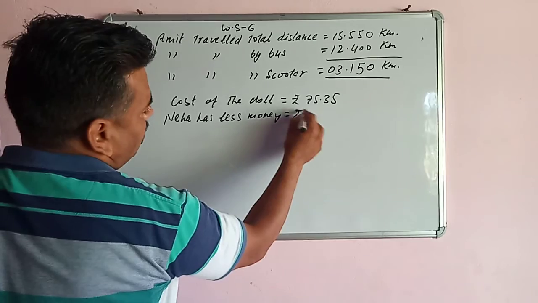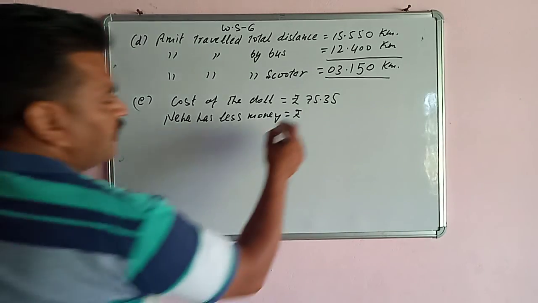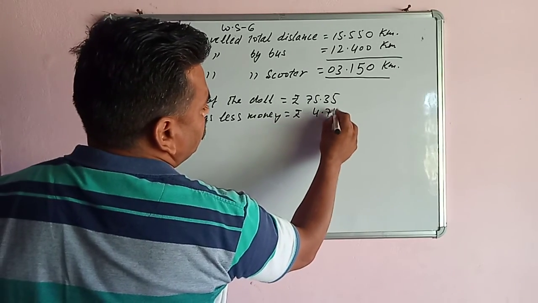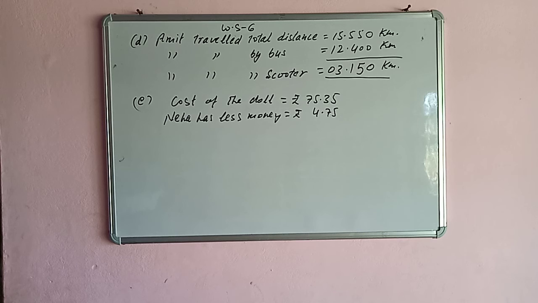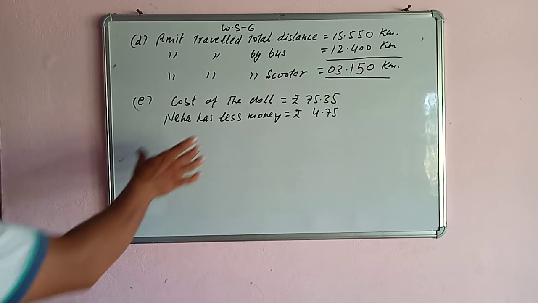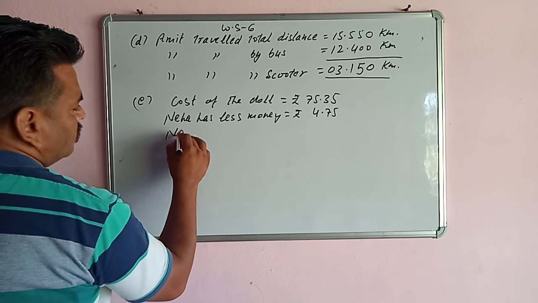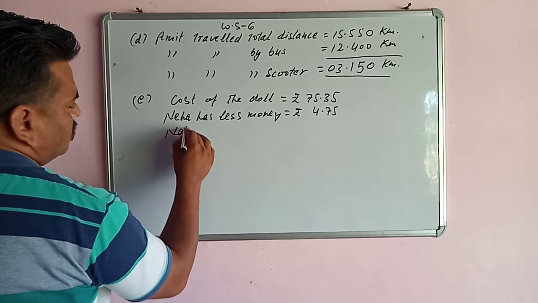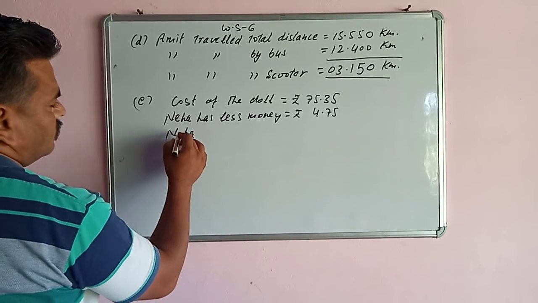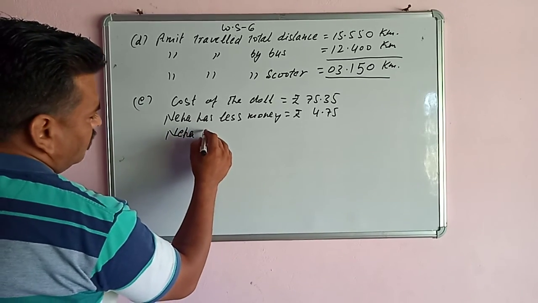So how much less does she have? That is 4.75, 4 rupees 75 paise. Now we are going to find how much money Neha has. So Neha has money.